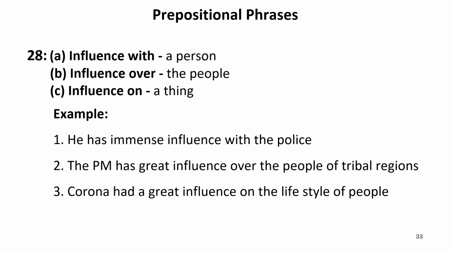Influence with, influence over, or influence on. Influence with is used with a person. Influence over is used with people. Person means singular and people means plural. And for a thing, a non-living thing, we use influence on. So for a person we use influence with, for many people we use influence over, and for a particular thing we use influence on.